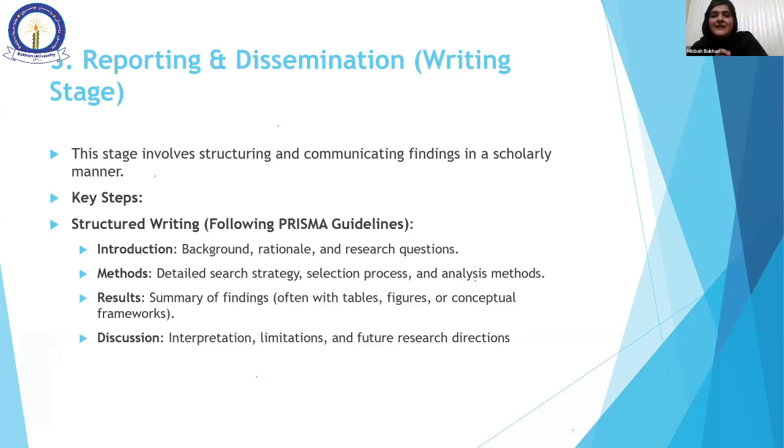The last stage in writing an SLR involves structuring and communicating findings in a scholarly manner. You have to behave like a scholar. You have to synthesize, then structure it, then arrange it. You have to make a manual fact sheet. I will discuss later what a fact sheet is, but then you arrange it in a scholarly way.